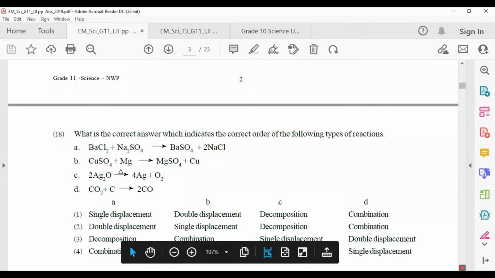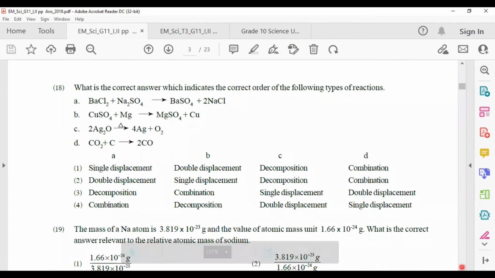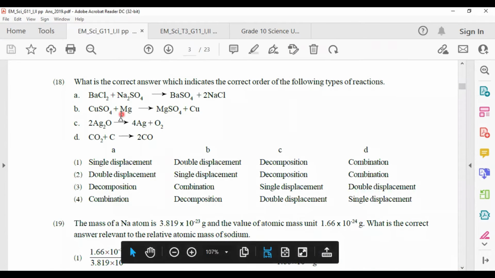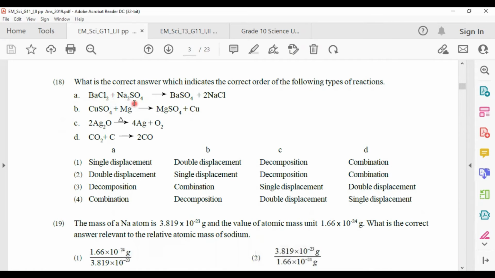18. What is the correct answer which indicates the correct order of the following types of reactions? In the A reaction, you can see there are two compounds. They have exchanged their parts. Then a double displacement reaction has occurred. In the second one, magnesium has displaced the copper. That means a single displacement reaction has occurred.